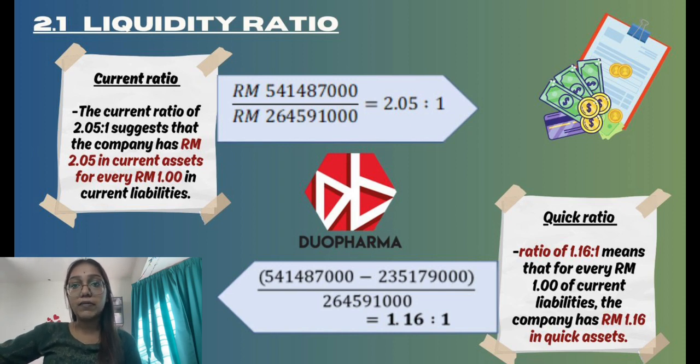Today I'm going to explain the liquidity ratio of Dua Pharma Biotech Company. A current ratio higher than 1 indicates that Dua Pharma Biotech has more current assets than current liabilities. The current ratio of 2.05 suggests that the company has 2 ringgit 5 cent in current assets for every 1 ringgit in current liabilities. Moving on, Dua Pharma's quick ratio is 1.16, which means that for every 1 ringgit of current liability, the company has 1 ringgit 16 cent in quick assets.